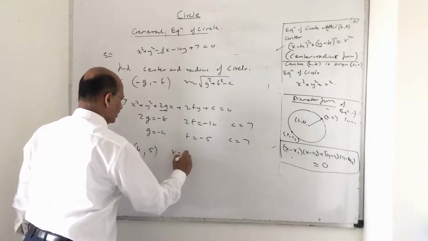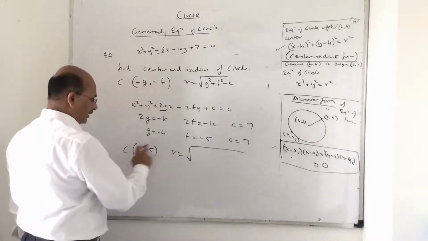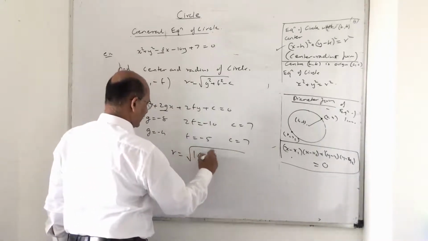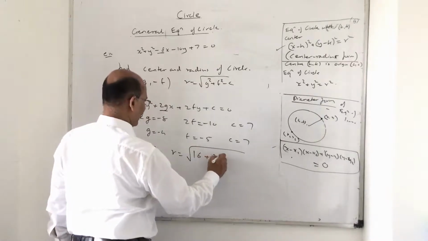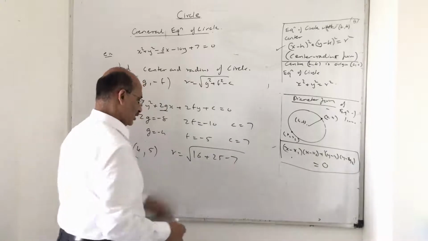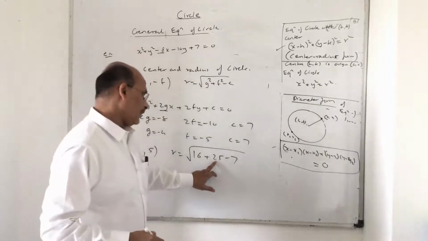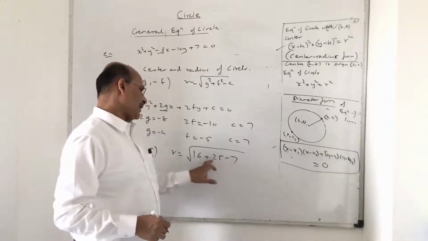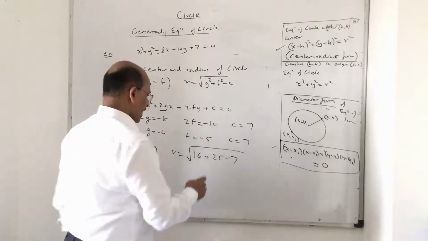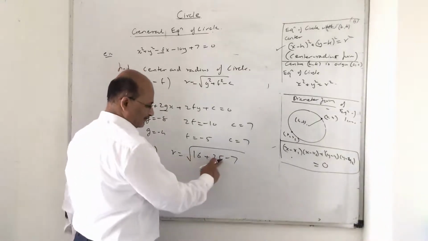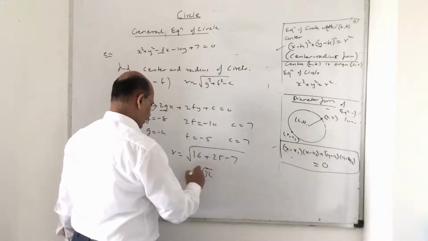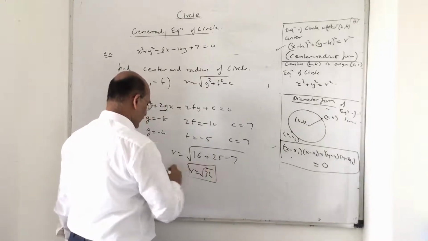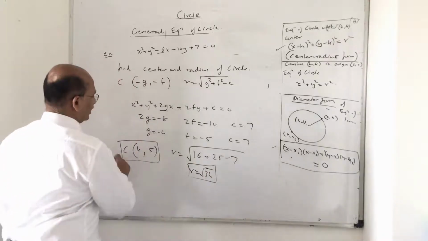And radius is nothing but square root of g square plus f square minus c, that is 16 plus 25 minus 7... let us see this part clearly. 16 plus 25, 41, minus 7, 34. Yes, it is 34. So square root of 34 units is the radius. So this is the way you got the center, you got the radius.